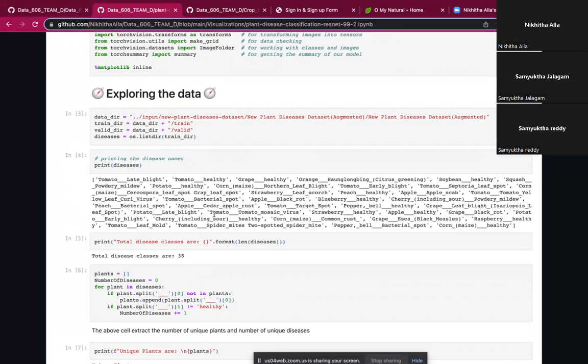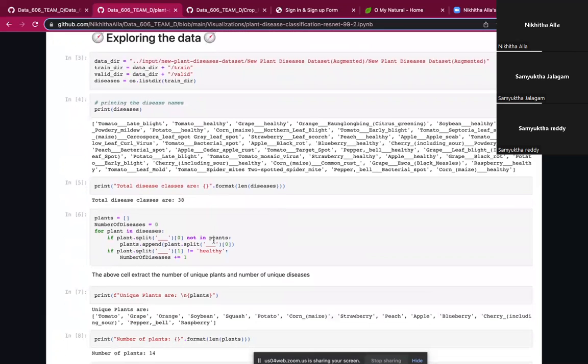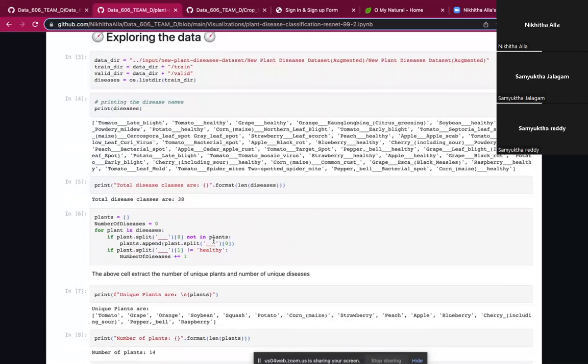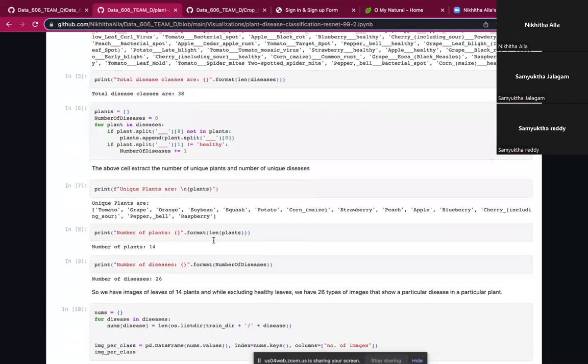So the output is 38 classes. Out of these 38, there are 14 unique plants, and the number of unique diseases is 26. So we have images of leaves of 14 plants, and excluding healthy leaves, we have 26 types of images that show a particular disease in a particular plant.